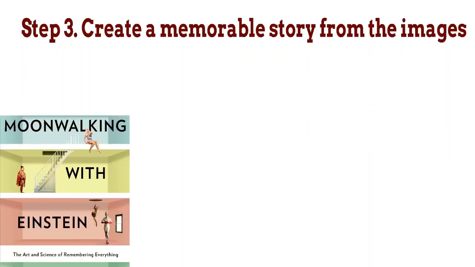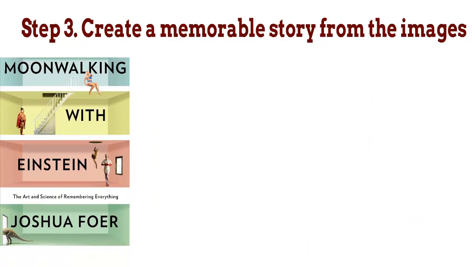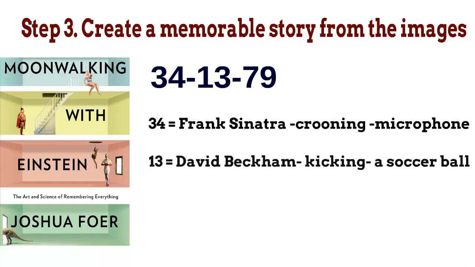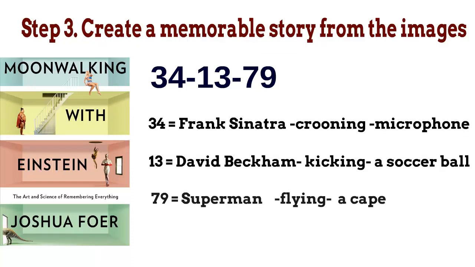Step 3. Create a memorable story from the images. Memories are constructed by converting numbers or cards in a sequence into persons, actions, and objects within a story. Here is an example from Joshua Foer's book, Moonwalking with Einstein, The Art and Science of Remembering Everything. Number 34 might be Frank Sinatra, a person, crooning, an action, into a microphone, an object. Likewise, 13 might be David Beckham kicking a soccer ball. The number 79 could be Superman flying with a cape.